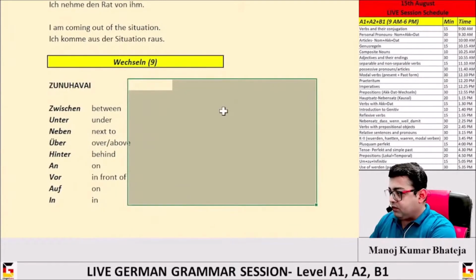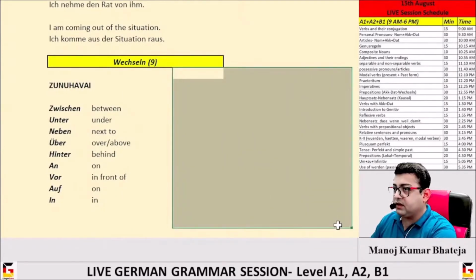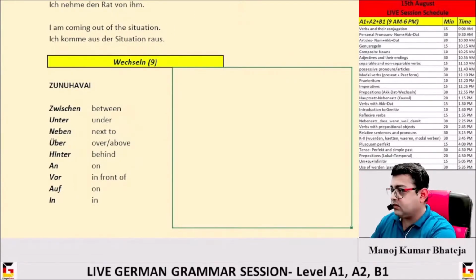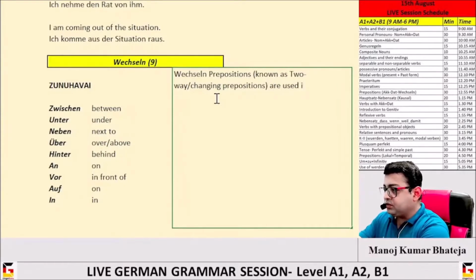Now note, very important for this particular one. Wechsel prepositions, known as two-way or changing prepositions, are used in both ways, that is accusative and dative.